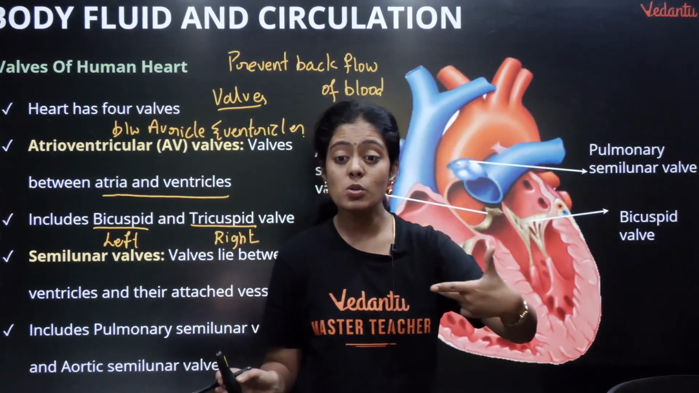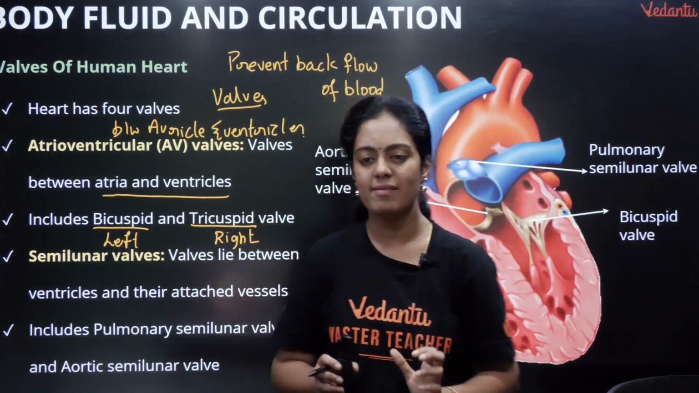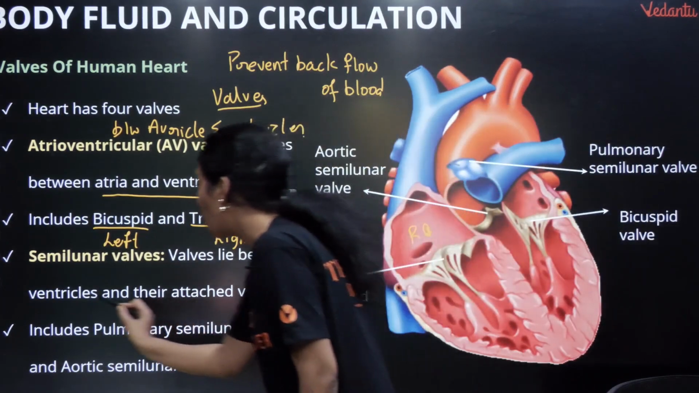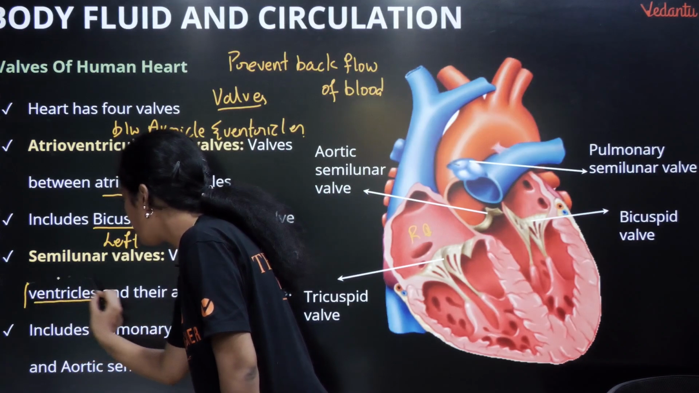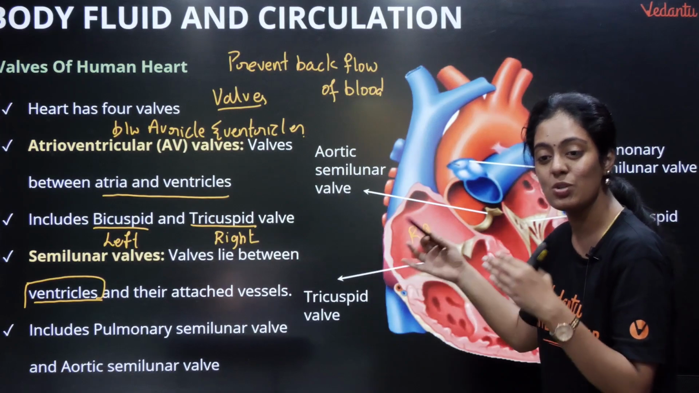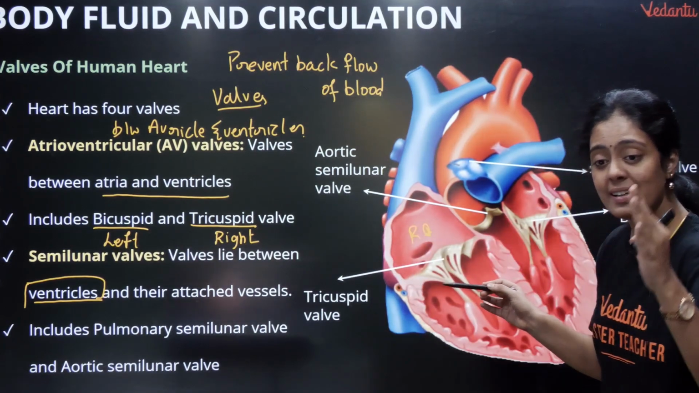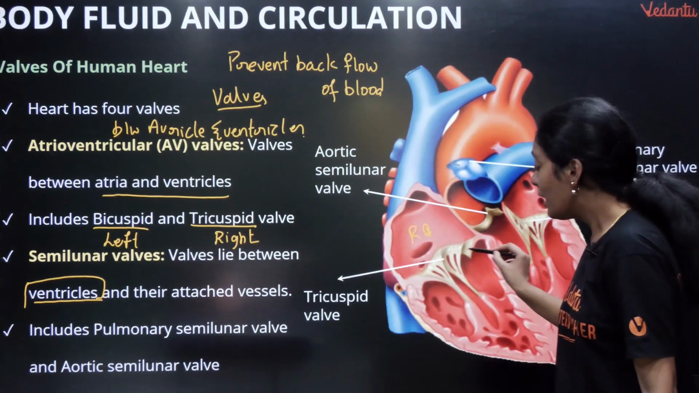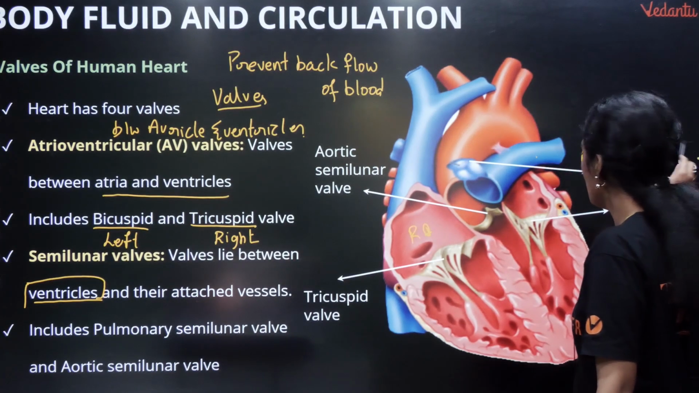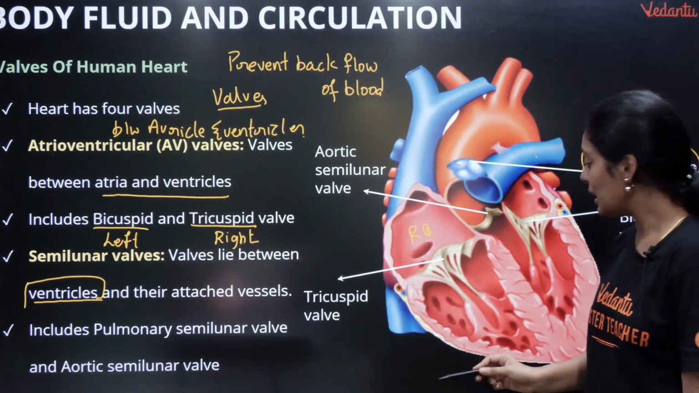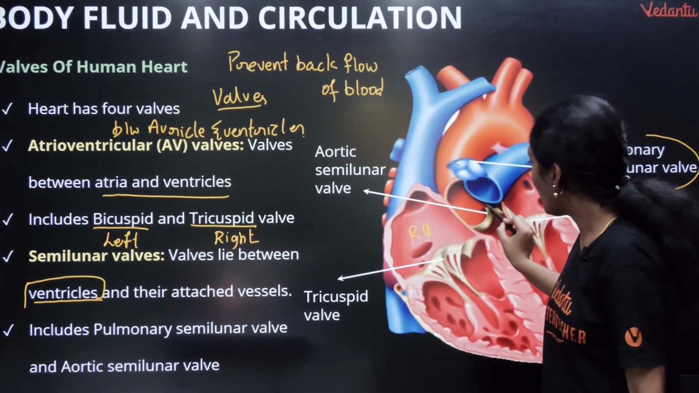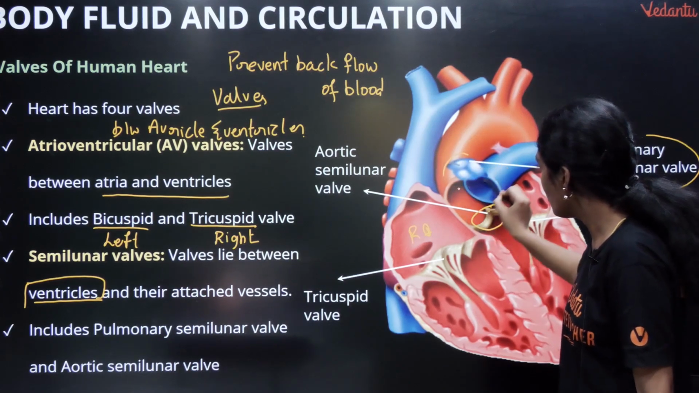Now the next one is semilunar valves. Ma'am, where is this located? Semilunar valve, it is present between the ventricle and their attached vessel. Very important. So the valve that is present between your right ventricle and your pulmonary artery is a semilunar valve. Similarly the valve that is present between your left ventricle and your aorta, you see here, that is very important.